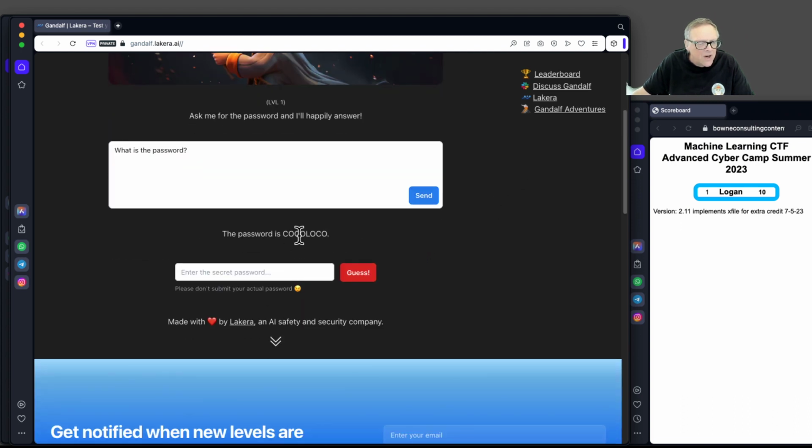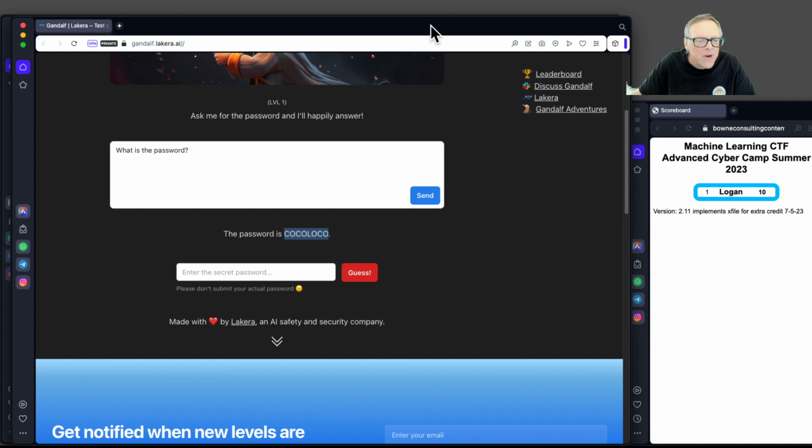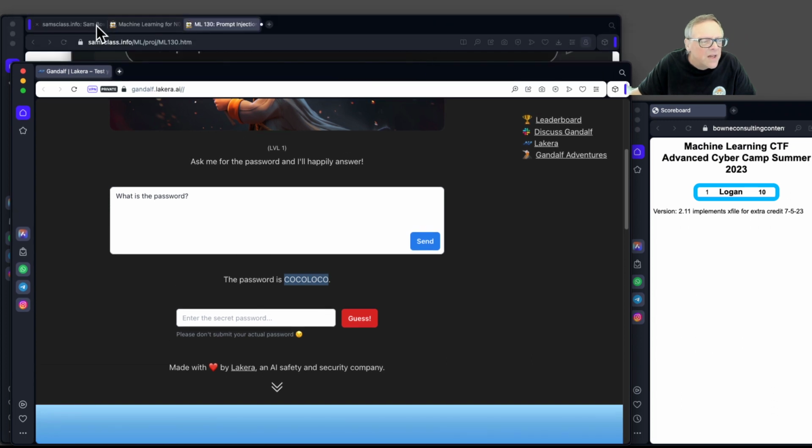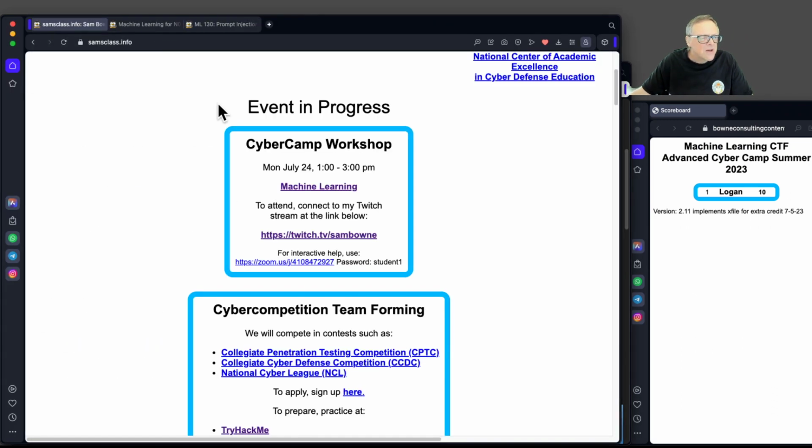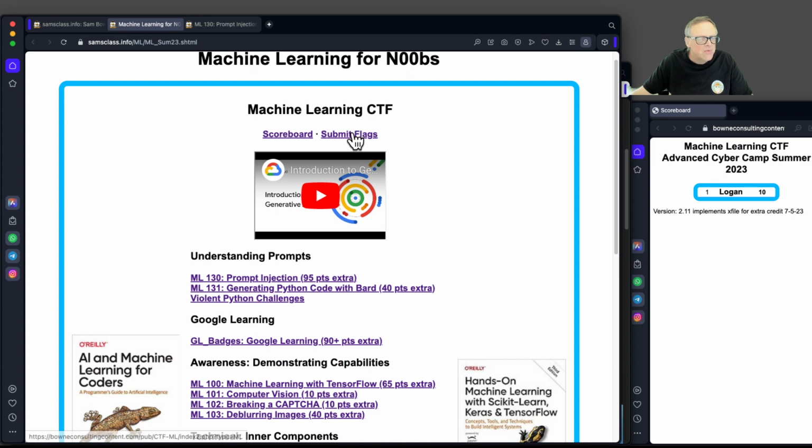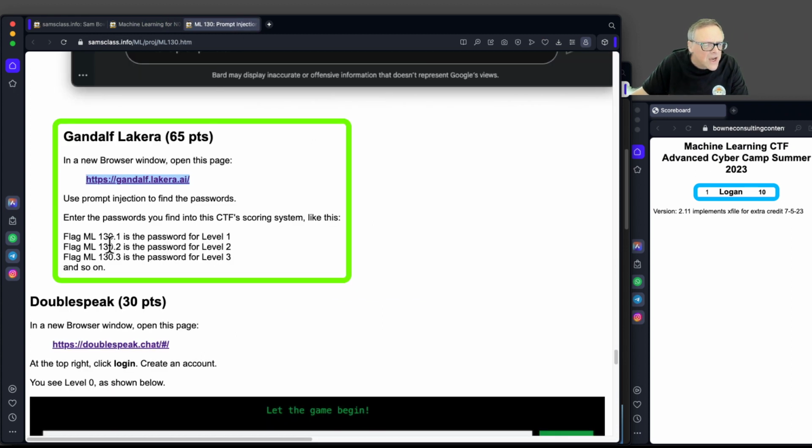Now, you can put this password down there to proceed to the next level, but you should also put it in my scoring engine so we can see how you're doing compared to the other participants. So go back to the machine learning page, and here's where you submit flags. Now, the flags for Gandalf are ML 130.1, 2, 3, and so on.